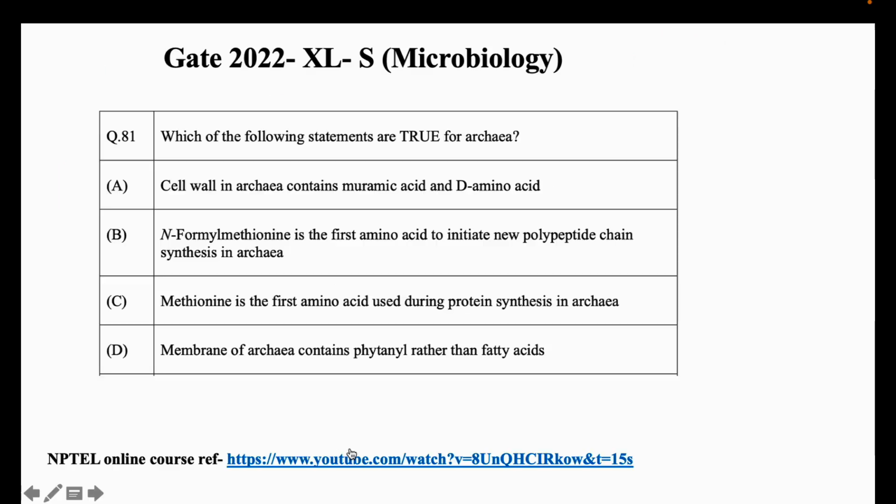Okay, coming back to the question: the cell wall of archaea contains muramic acid and D amino acids. D amino acids are not present in archaea, and we don't have muramic acid, but we have pseudomurein, right? Pseudomurein is not the same as muramic acid.